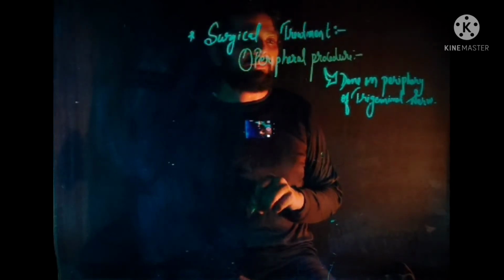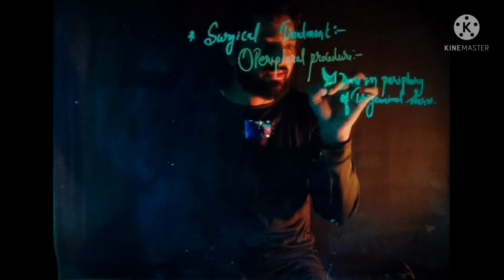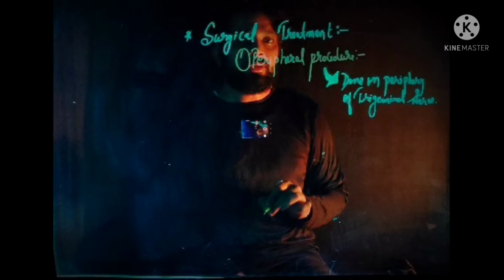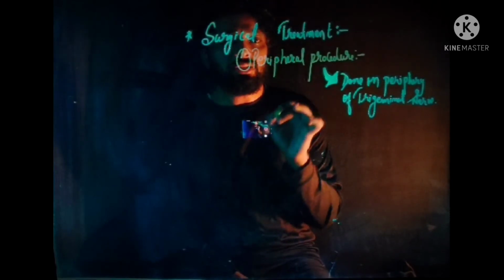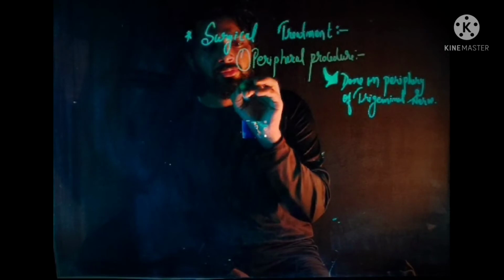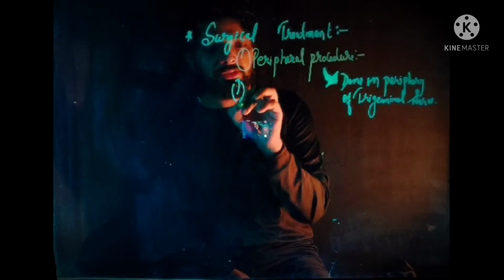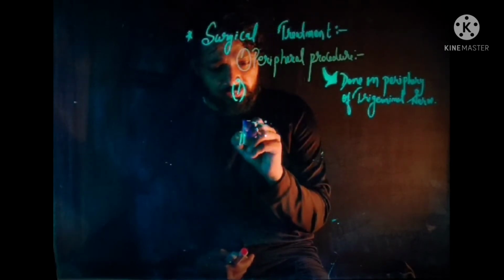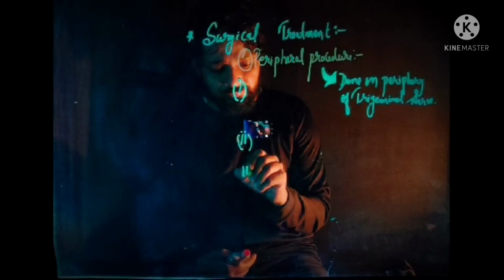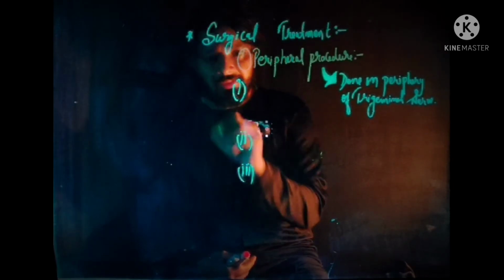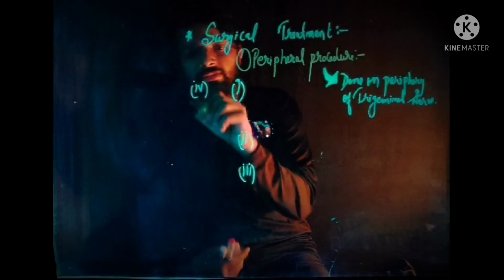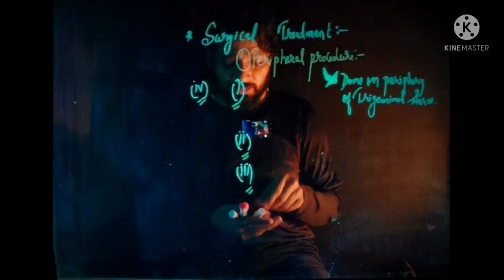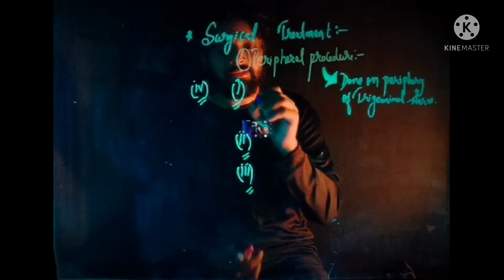So when we talk about the peripheral procedure, this procedure is basically done on the periphery of the trigeminal nerve. Four procedures come under the peripheral procedure. The first is a long-acting anesthetic injection.